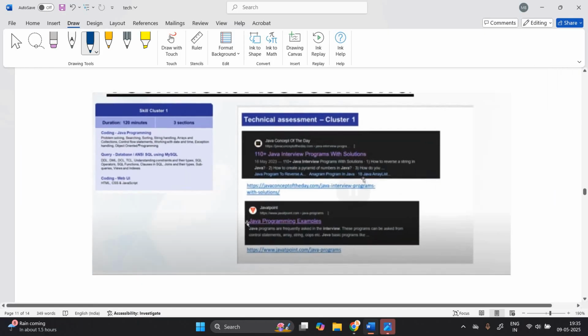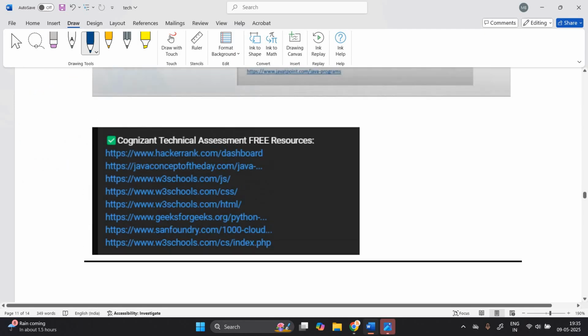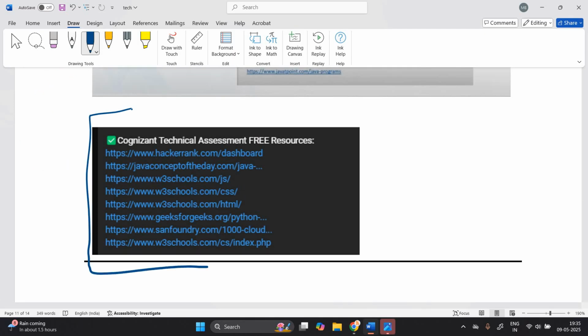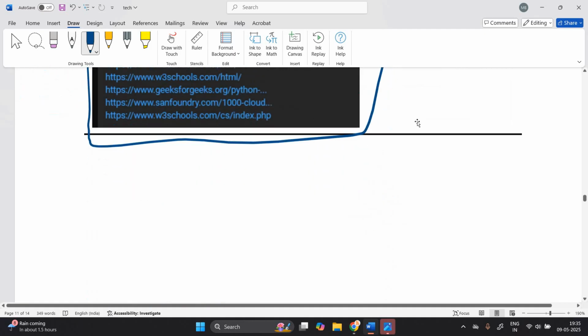How to prepare for skill cluster number 1? As we know that Java programming is there, I strongly recommend everyone, you can choose any platform. I am recommending the HackerRank platform. Select the Java section and you can solve the 1110 Java interview programs with solution, Java programming examples. And you can see on my screen that I am sharing all the links, free resources links, related to technical assessment free resources.